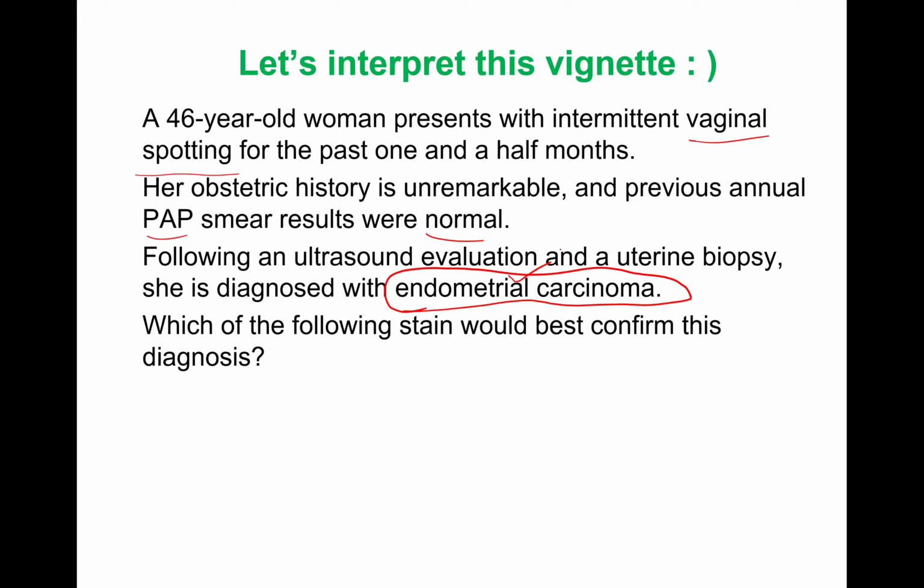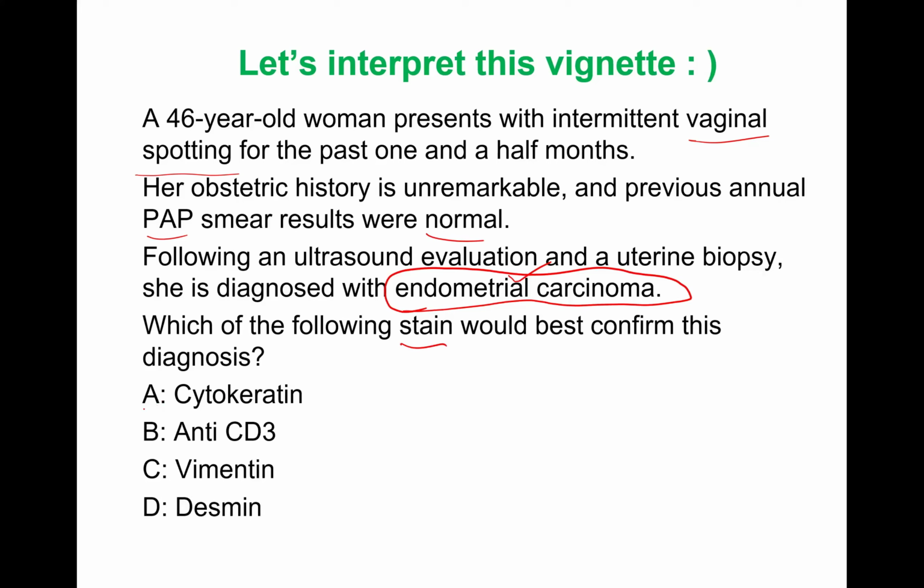You want to further confirm it is really endometrial; it may be myometrium, it may be perimetrium, it may be another tumor. So how do you know if it is really endometrial carcinoma? Which of the following stains? Is it cytokeratin? Is it anti-CD3? Is it vimentin? Is it desmin? Or is it H&E, hematoxylin and eosin stain? So what's the correct answer? You know that? It is cytokeratin.